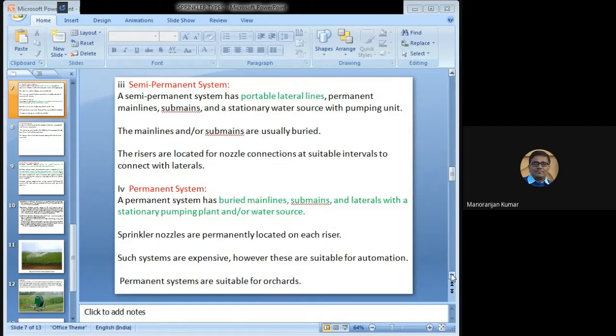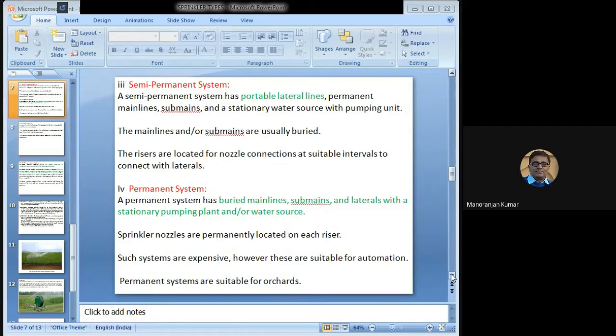The pumping unit will be fixed. After the pumping unit, main line will be fixed. Sub-main will be fixed. But lateral lines will be portable. The main line or sub-main are usually buried under the ground. The risers are located at suitable intervals to connect with lateral. So this is the semi-permanent system.